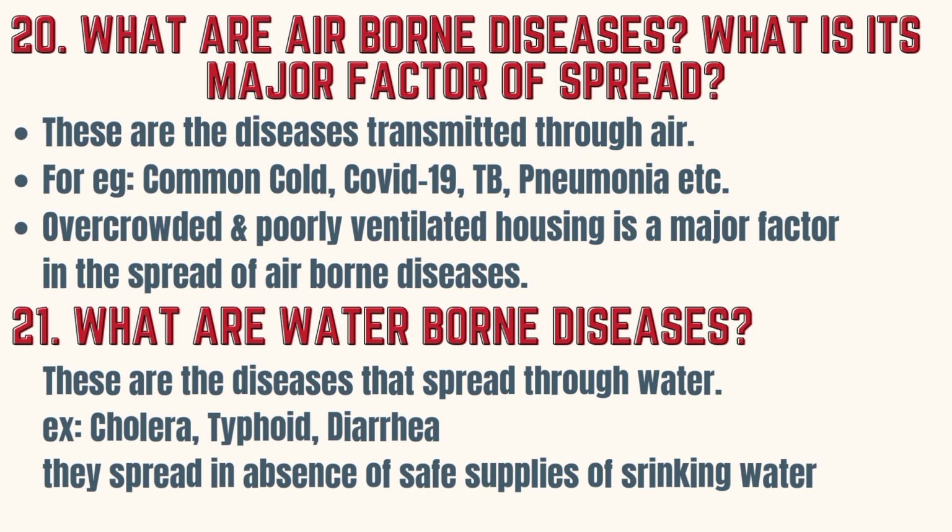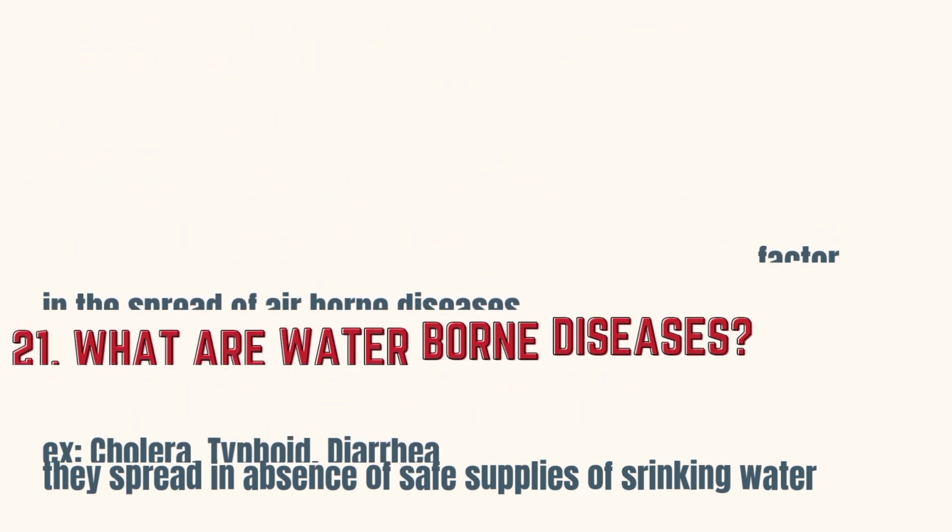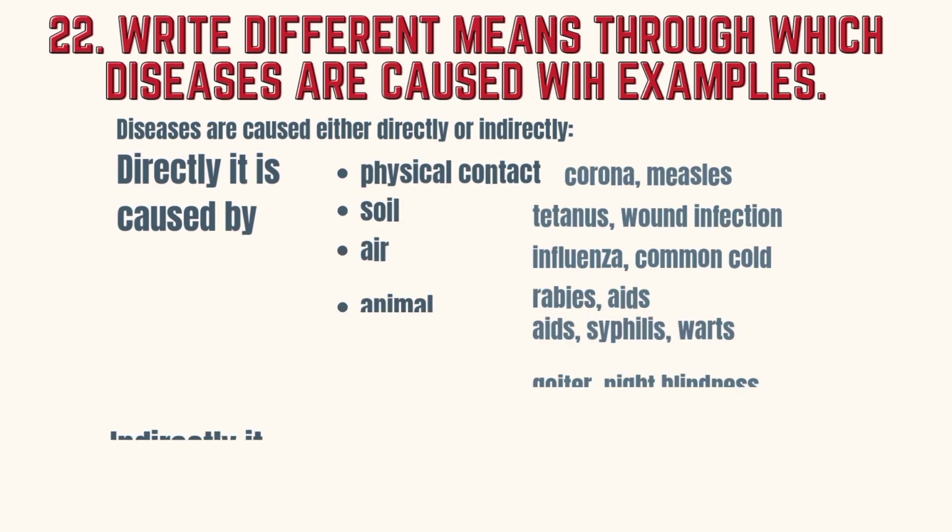Waterborne diseases are the diseases that are spread through water. For example, cholera, typhoid, and diarrhea. They spread in the absence of safe supplies of drinking water. Explain the means of spread of disease.